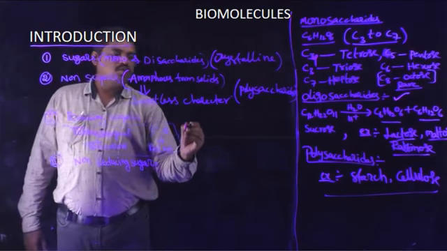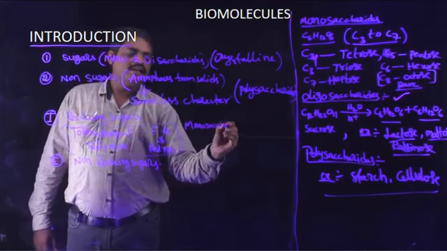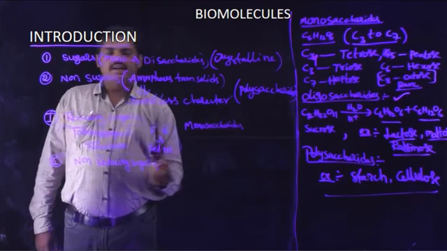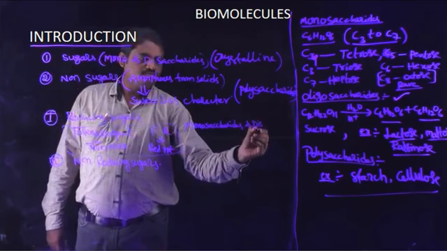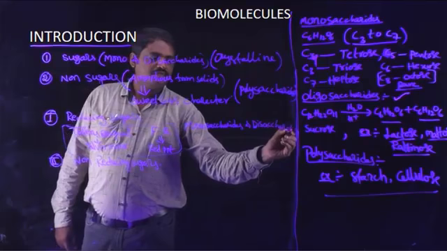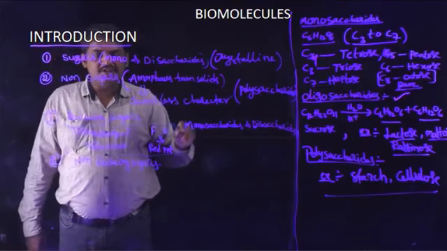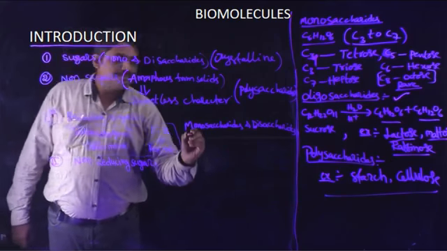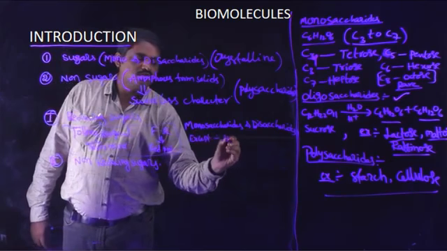Examples: monosaccharides and disaccharides. All monosaccharides and disaccharides are reducing sugars except sucrose.